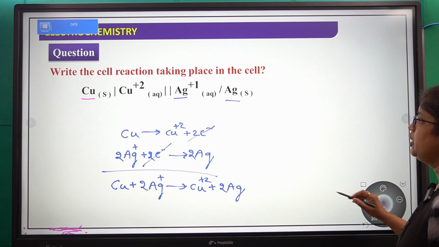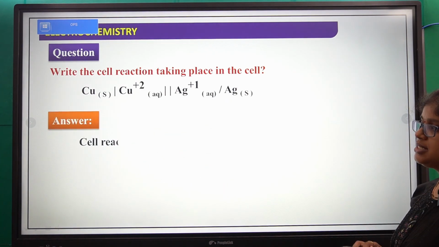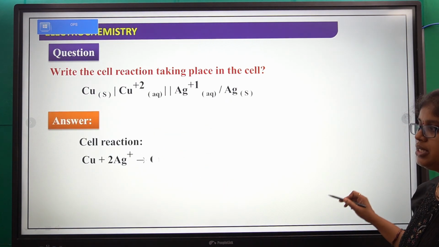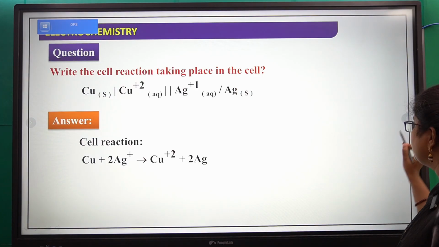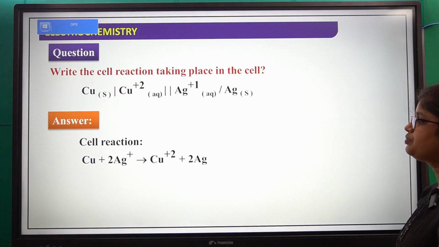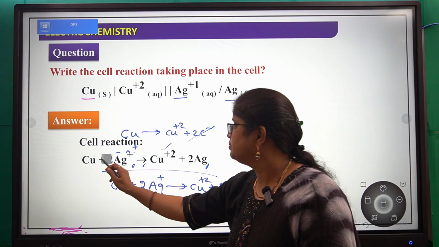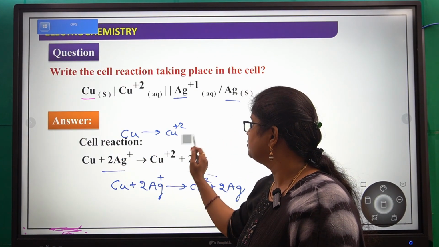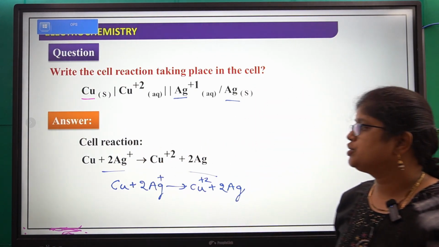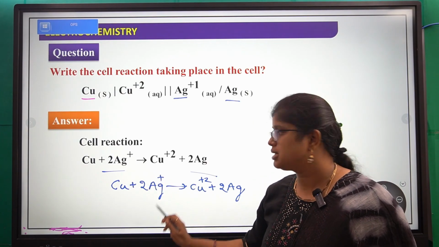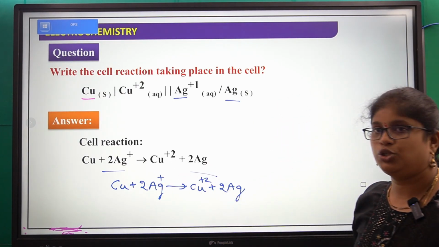So what is the answer? The cell reaction is Cu plus 2 Ag plus gives Cu plus 2 plus 2 Ag.